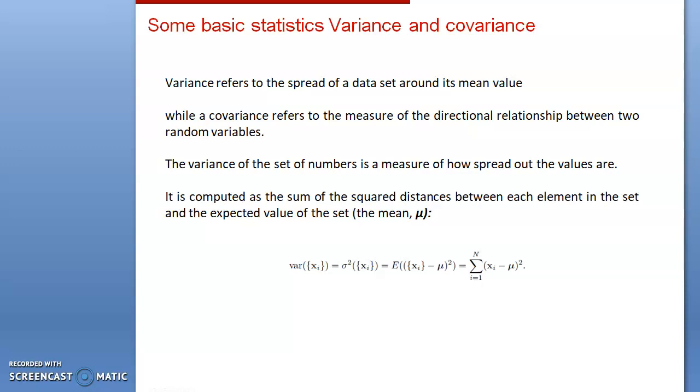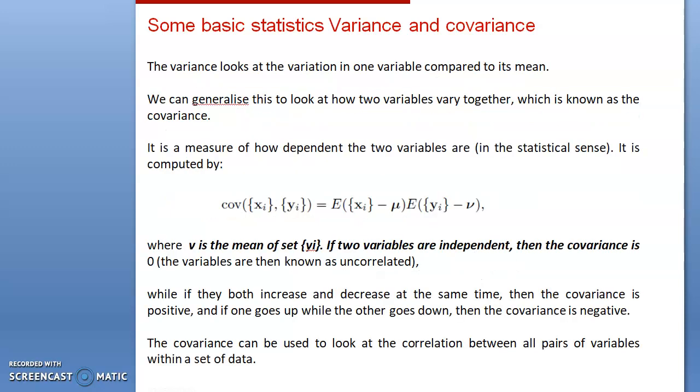Variance refers to the spread of a data set around its mean value, whereas covariance is a measure of the directional relationship between two random variables. Variance is the squared sum of each element minus its mean value, whereas covariance is computed by using E of (xi minus mu) times (yi minus v).